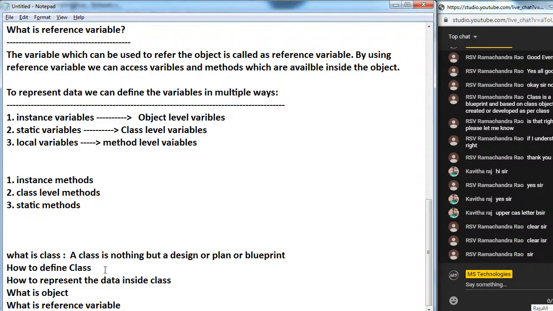Next, how to define a class? Class keyword, class name, colon. Inside that, we can define variables and methods.